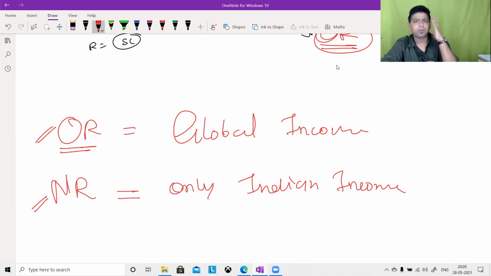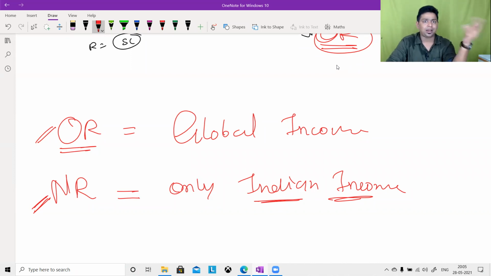Because you are an ordinary resident, you have to pay tax on Indian income as well as foreign income. As a non-resident, you have to pay tax only on Indian income. Is it clear? So we don't want tax from a Japanese on an income which is earned in Japan, China, Canada. We don't want that. But if a Japanese comes to India and earns income in India, we want tax only on that income. Coca-Cola is having presence globally in almost all countries. We don't want Coca-Cola to pay tax on global income in India, but definitely we want tax on the Indian division of Coca-Cola. Okay. So this is how you need to remember.